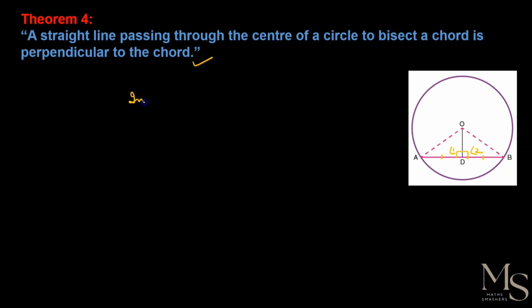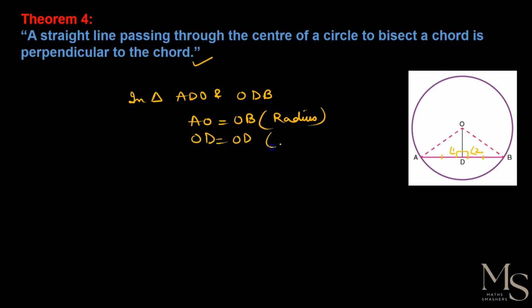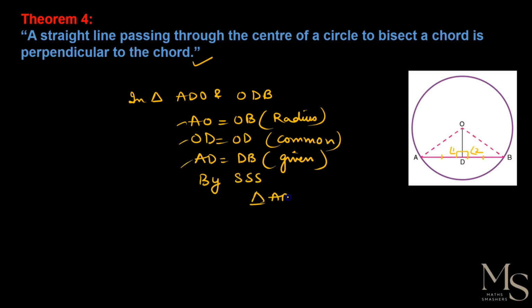So what we will do is, in triangle ADO and ODB, it is given that AO is equal to OB, ये क्या है, हमारे radius of the circle, right, and OD is equal to OD, this is common, है ना, and what is given that AD is equal to DB, ये कैसे equal है, already given in the theorem, right. So by, as you can see, तीनों sides है, so by SSS criteria, triangle ADO is congruent to triangle ODB.